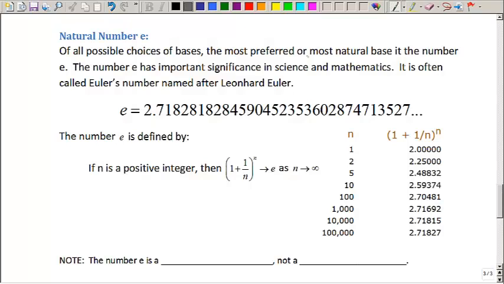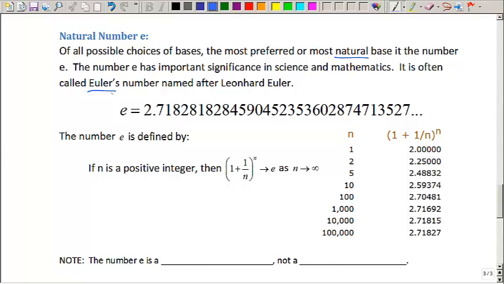Now, in studying exponential functions, it's important that we talk about the number e, which is called the natural number e. Of all possible choices of bases, the most preferred, or the most natural base, is the number e. The number e has important significance in science and mathematics, and is often called Euler's number. This is not pronounced "Euler," like a ruler with an e. It's pronounced "Oiler," like the football team. It is named after Leonhard Euler.